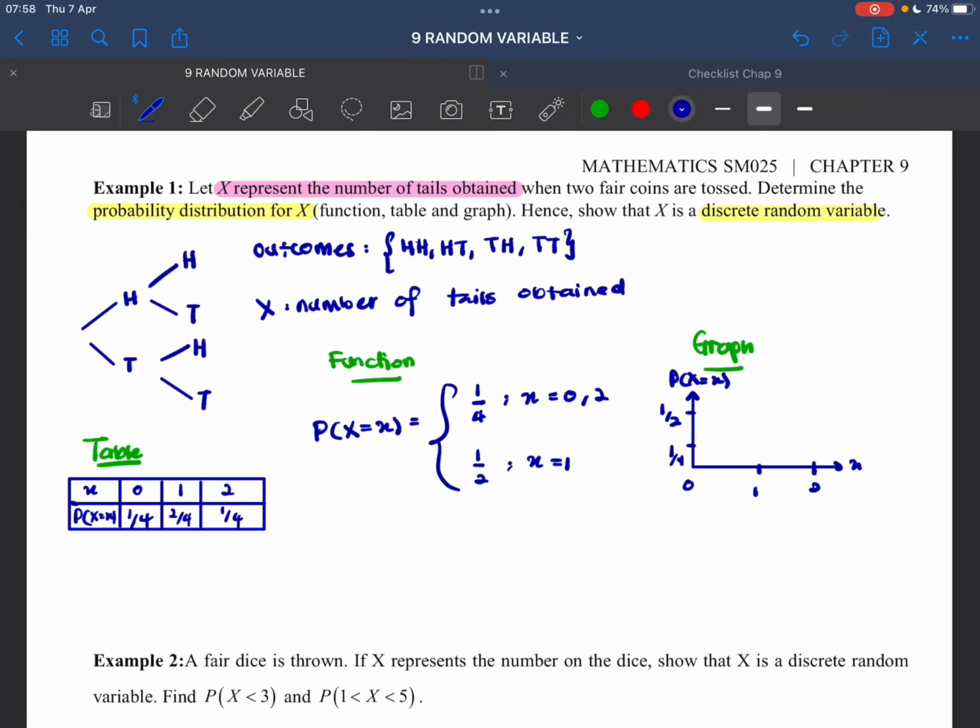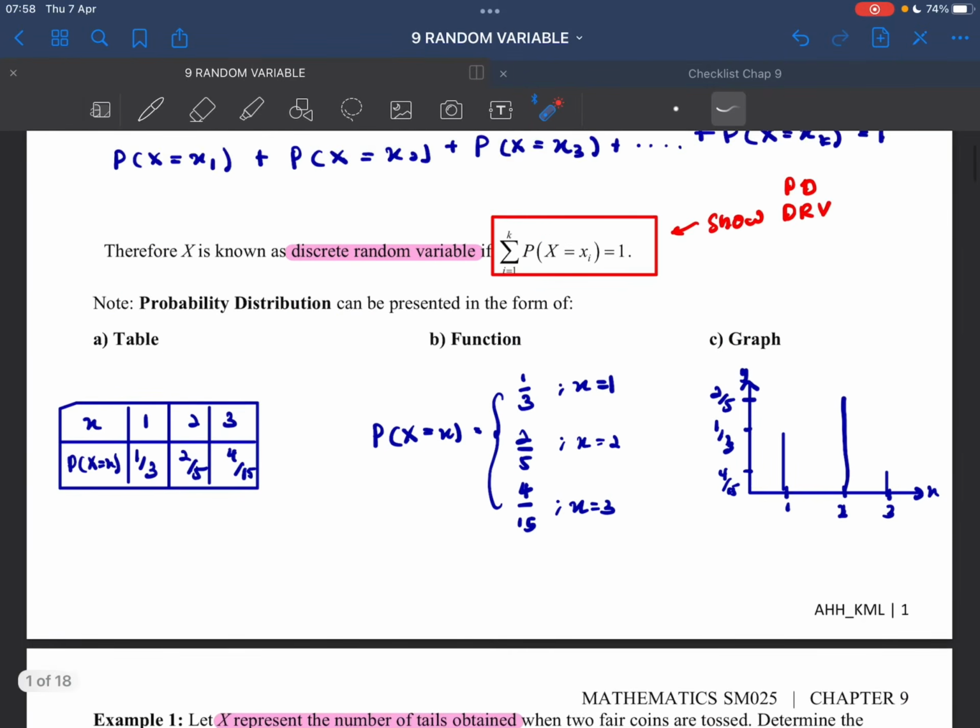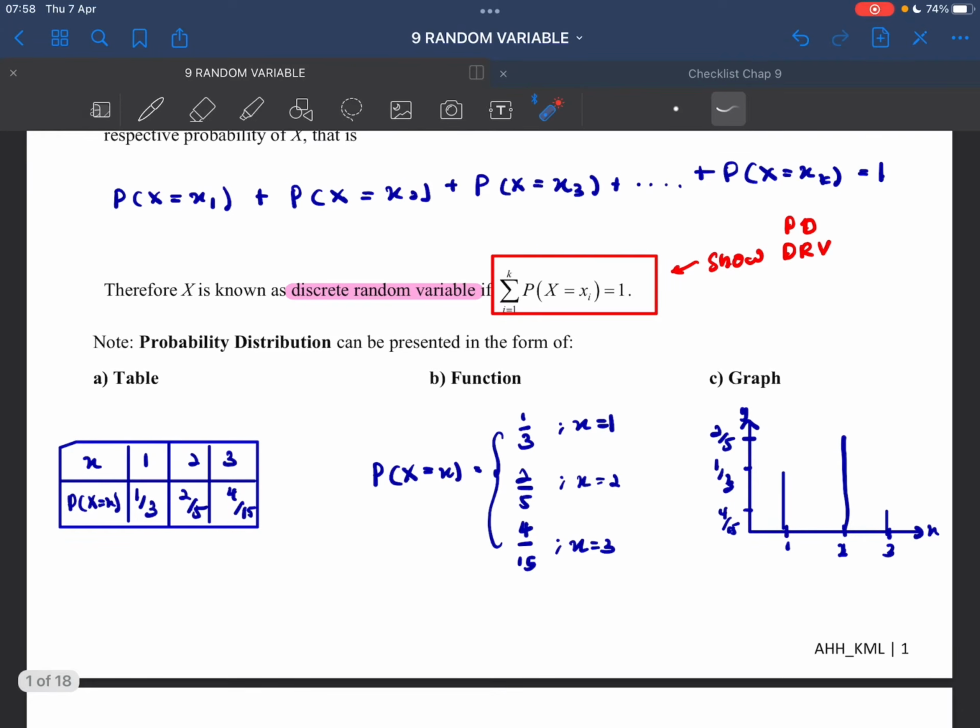When x equals to 0, our p(x) is equals to 1 over 4. Okay, so here, when x equals to 1, our p(x) equals to 1 over 2. And this one is 1 over 4 as well. Okay, so that is what our graph will be looking like. Alright, so next one. Hence, show that x is a discrete random variable. As I said earlier, if the question said show that x is a discrete random variable, we have to show this, which is the summation of the probability is equals to 1.